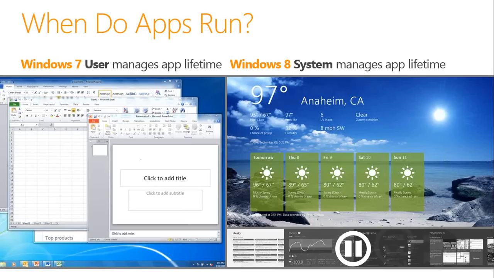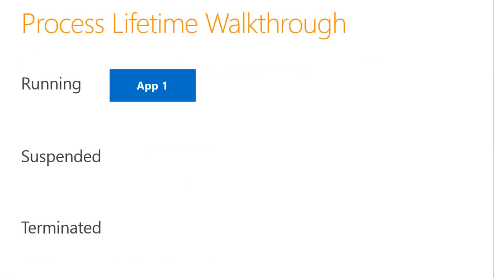Let's see why. Let me introduce something called the suspend mode here. If you open an application in Windows 8, and you open another application, and another application, and you keep on opening applications, at one time you can see only one application, correct? Or you can split the screen and see a maximum of 4 applications.